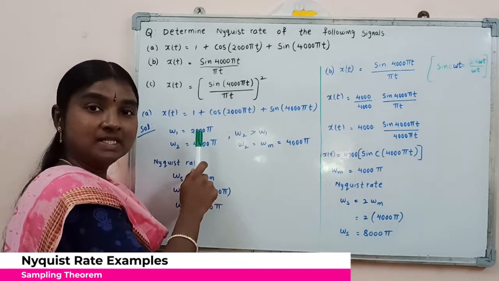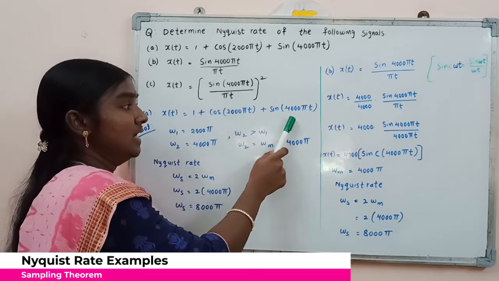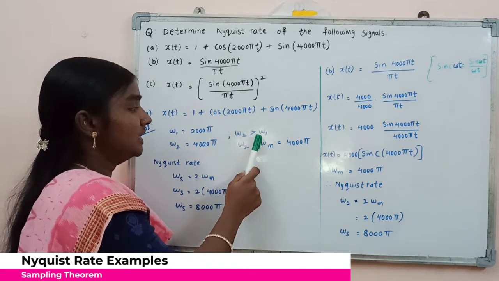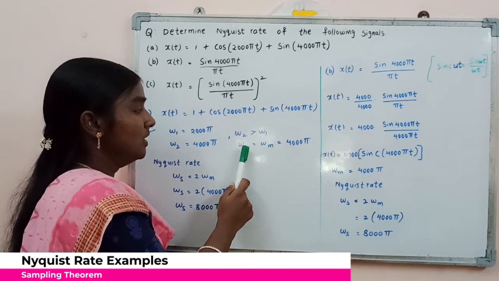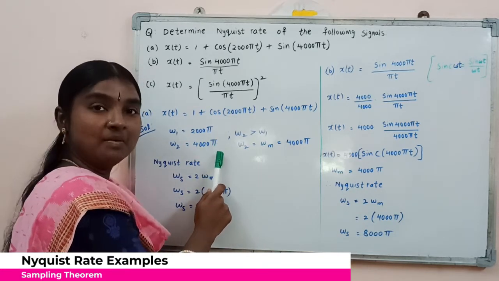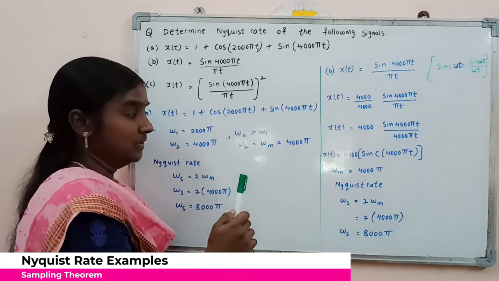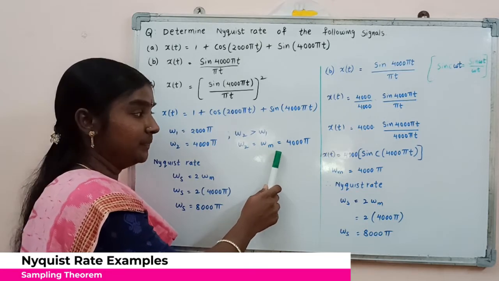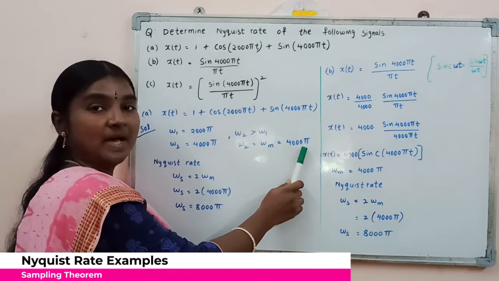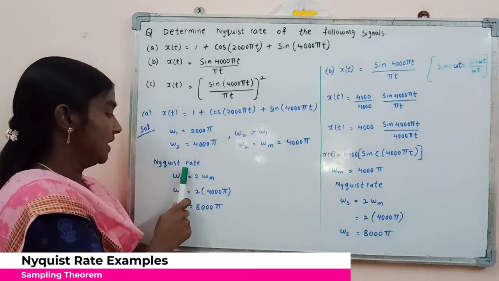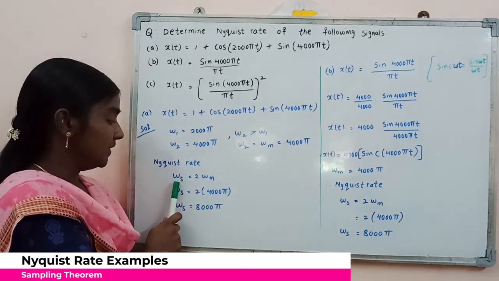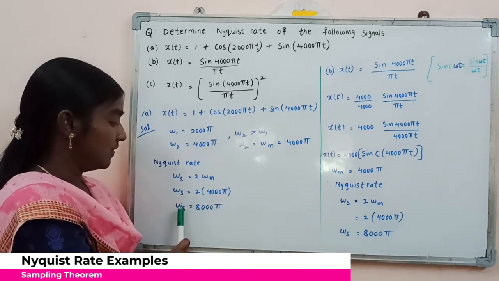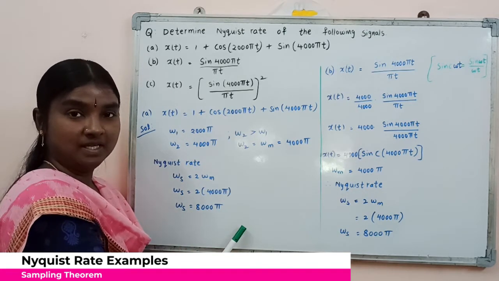Omega 2 is greater than omega 1, so we consider the maximum frequency component, omega m equal to 4000 pi. Now the Nyquist rate states that the sampling frequency will be equal to twice the maximum frequency component. So omega s will be equal to 8000 pi radians.